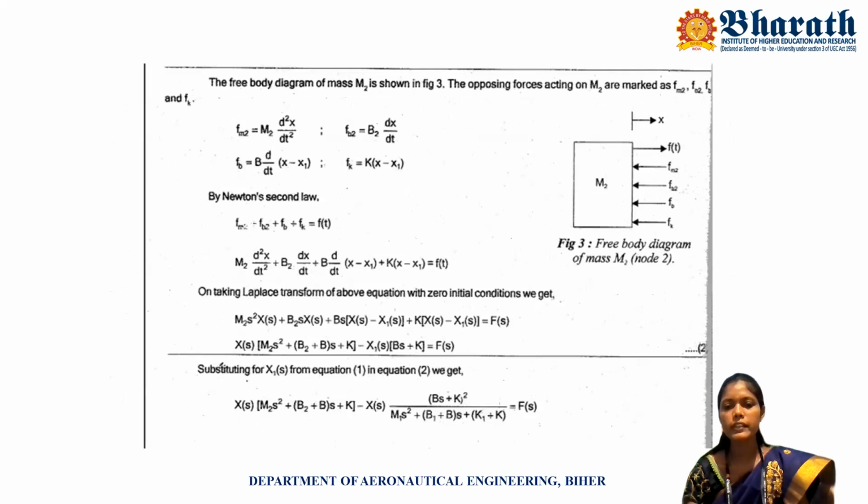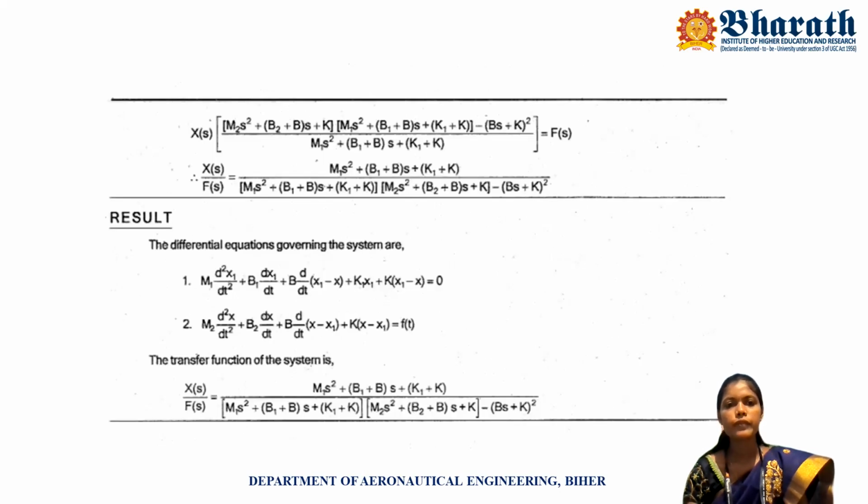Because the denominator is common for both, we multiply this value into that denominator. We get this value, and finally we have X1 of s and F of s.